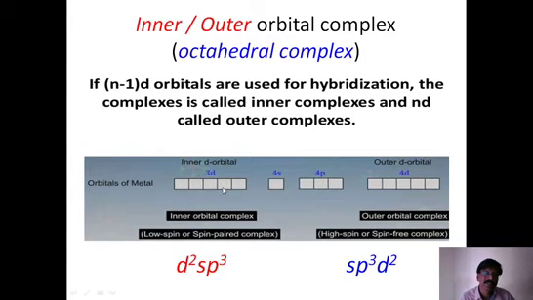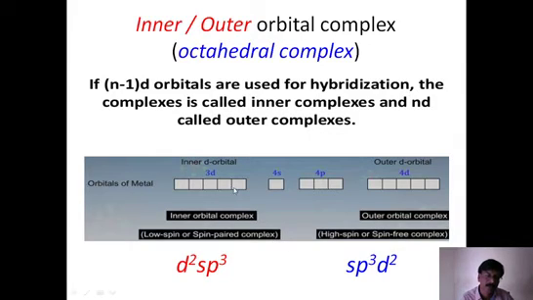So, whenever we have single electrons available, that is called high spin. Single electrons are available, high spin. You see here, for 4d orbital, that is sp3d2, it is called high spin. Why? Because in the 3d, there is a possibility of having single electrons. If single electrons are available in the 3d and we are not forcing them to pair up, therefore we are using 4d. Therefore, what happens? Single electrons are freely available in 3d. That's why it gives high spin. The total spin value becomes high. That's why it is called high spin if 4d orbital is involved.